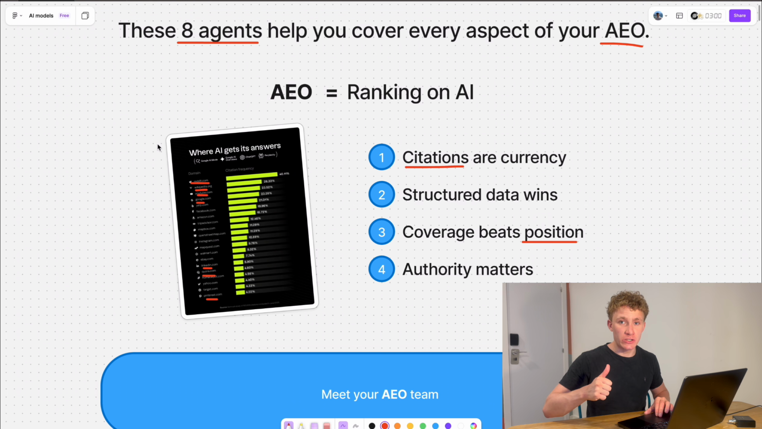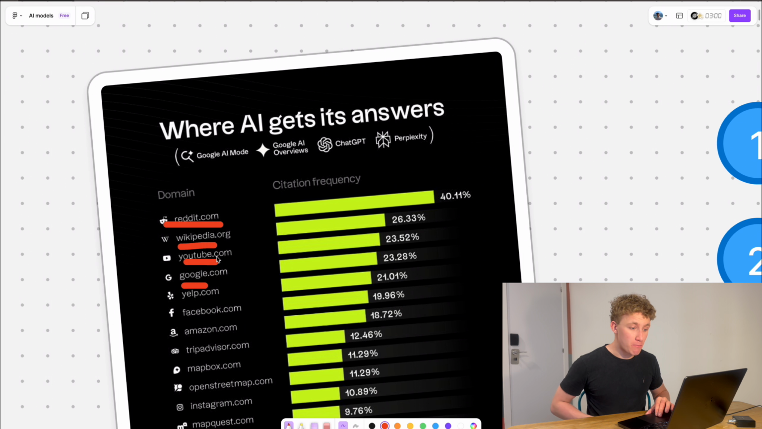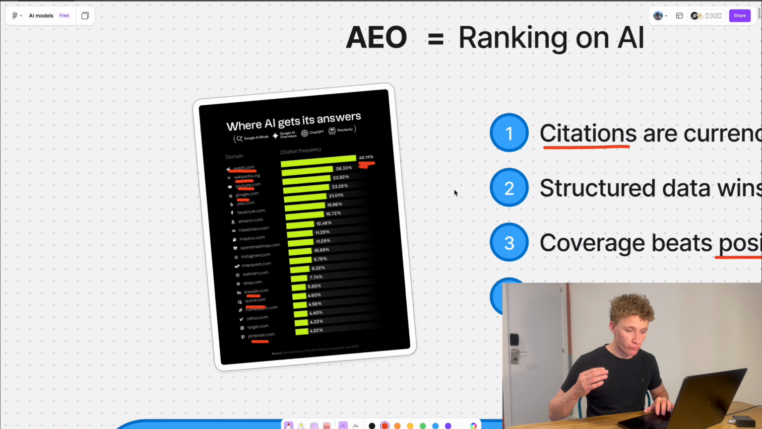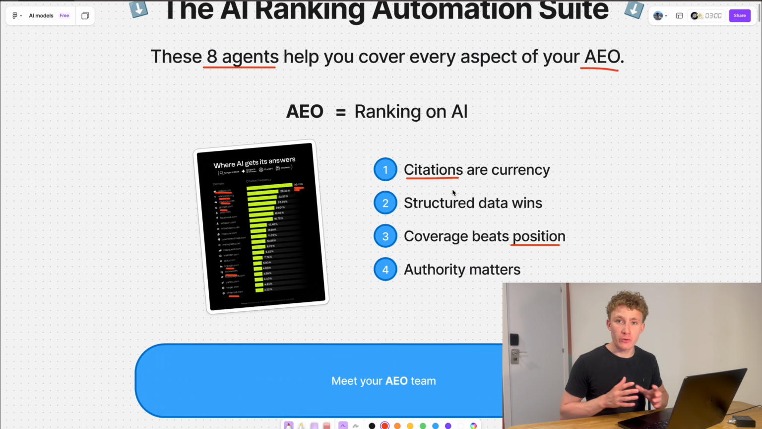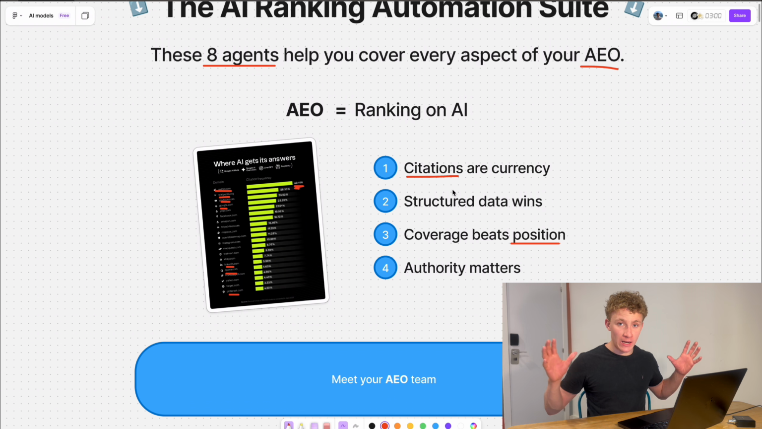We are looking for citations. We're not looking anymore to get number one on Google, because although that's important, we can see here Reddit is actually much higher ranking than Google. 40% of citations from an LLM is pulled from Reddit. Also, there's a technical side to AEO, like how do we structure the data on the web page, because we are optimizing for LLM crawlers. So also, how can we automate that process? We'll go through that below.